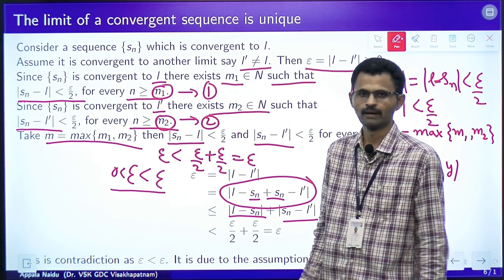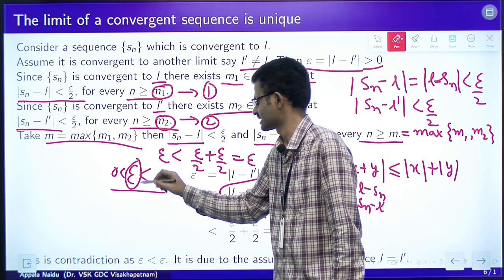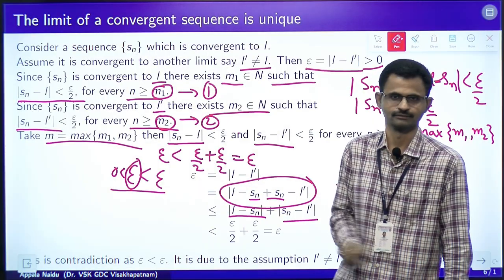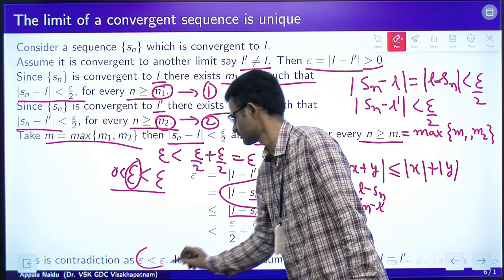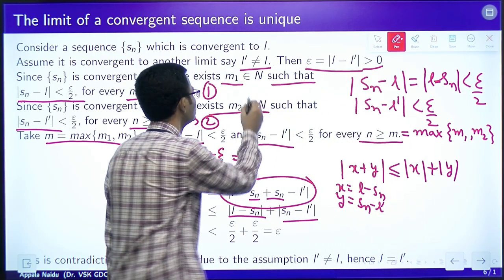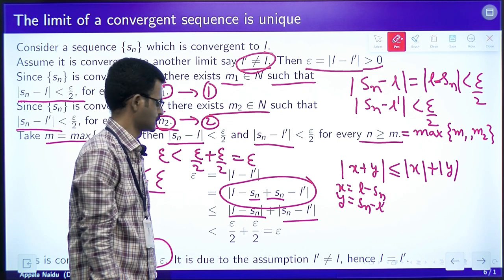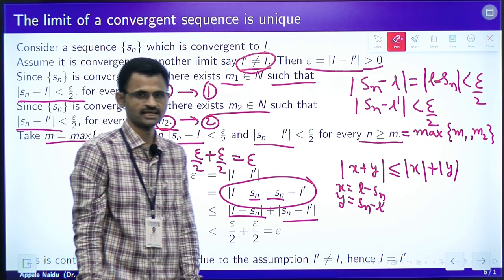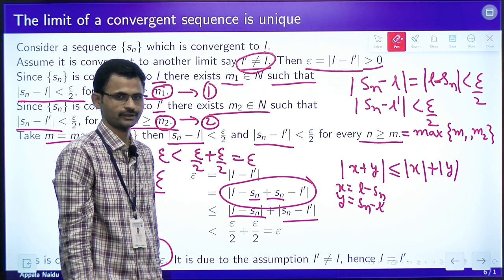So a number is less than itself, this is a contradiction. This contradiction arises due to the assumption that L dash is not equal to L. Therefore, if a sequence converges to a limit, the limit is unique.